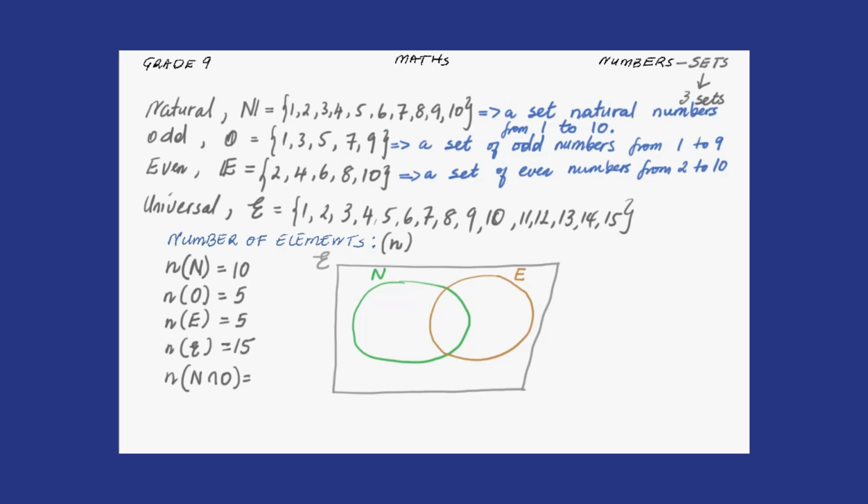So it means we can draw it this way. We can just draw it like this and say this is our set O. All right.